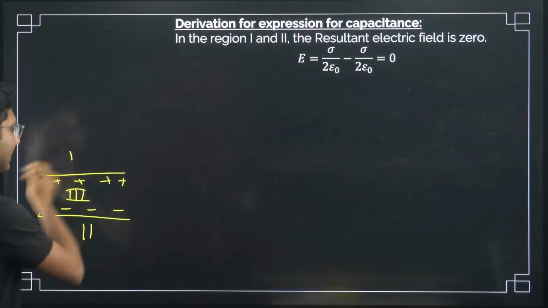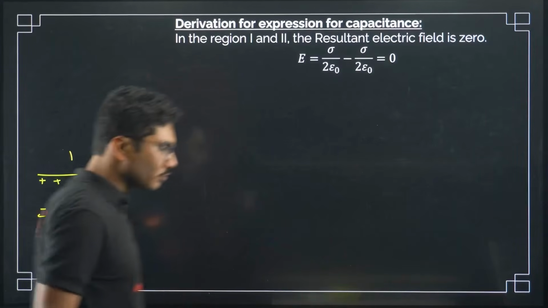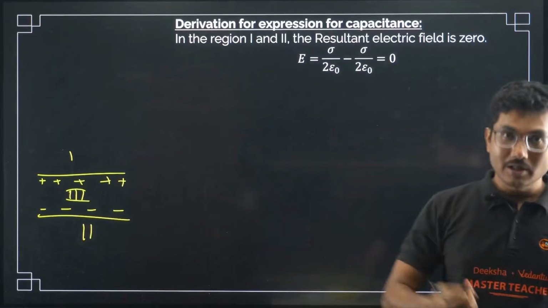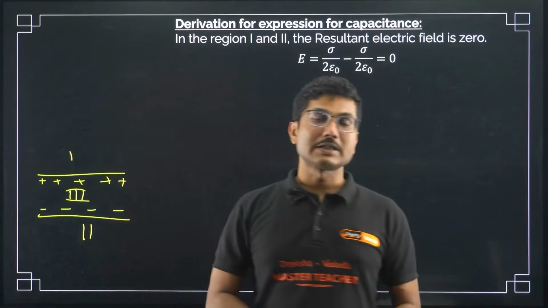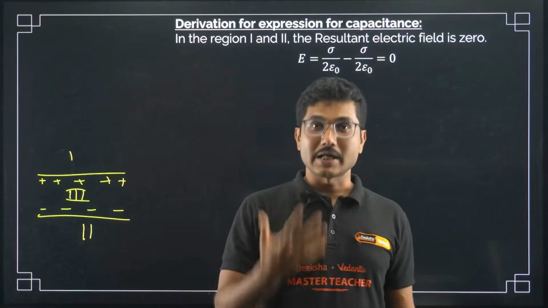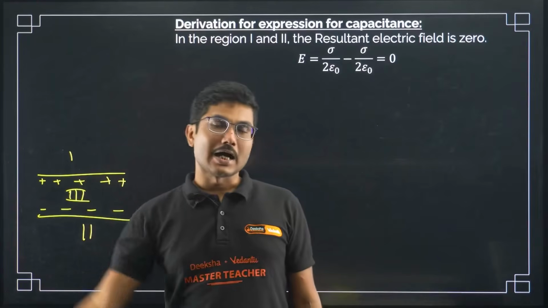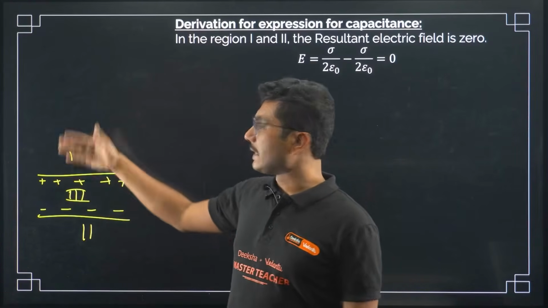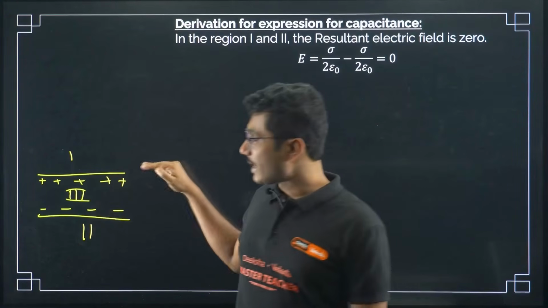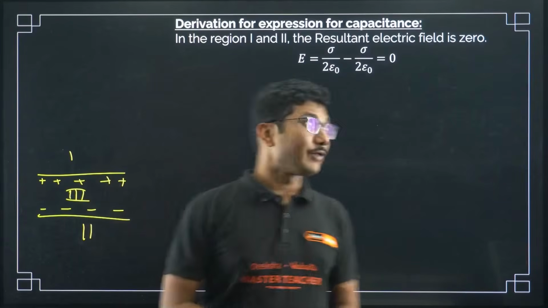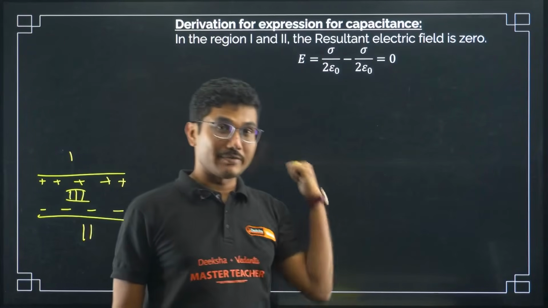For the positive plate, you can consider it to be a very large charge sheet. You cannot consider it to be a large charged conductor, as I mentioned previously. It behaves like a charged conducting sheet, because in the case of a charged conducting sheet the charges reside on only one side, whereas when you consider a charged conductor, the charges reside on both sides. But this is a very special case. In the case of capacitors, charges reside only on one side. That's why the expression is sigma by 2 epsilon naught, and not sigma by epsilon naught that we learned in our previous class.